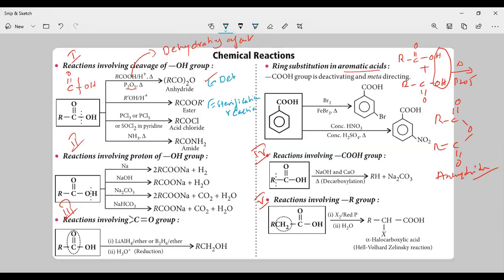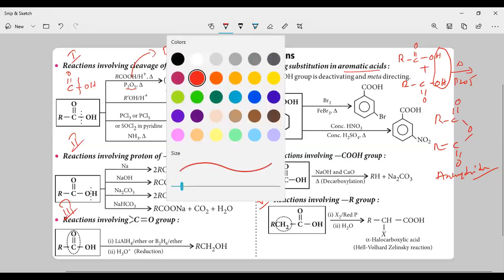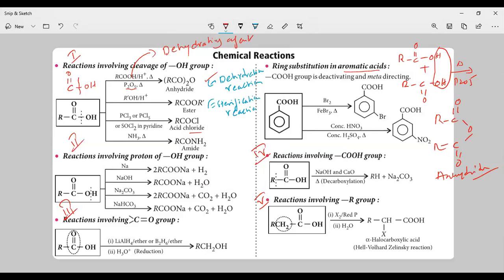The above one is a dehydration reaction. Next, carboxylic acid upon treatment with PCl3, what are you going to get? You are going to get acid chloride. OH will be removed and Cl will be joined. Next, carboxylic acid upon heating with ammonia, OH will be removed, NH2 will come, and you are going to get the amide.